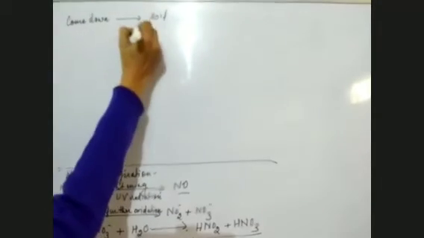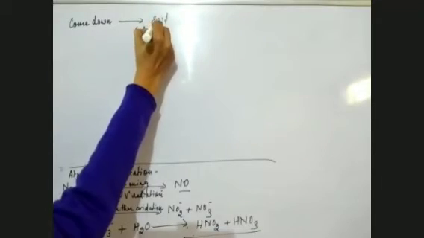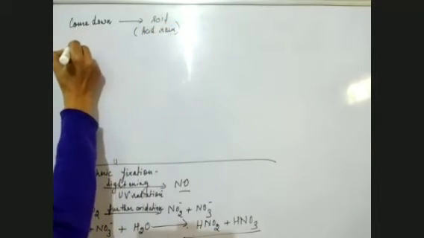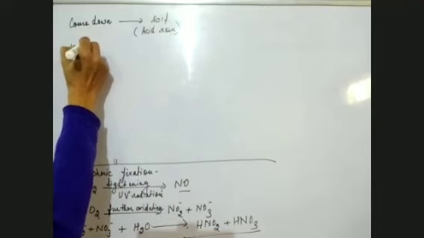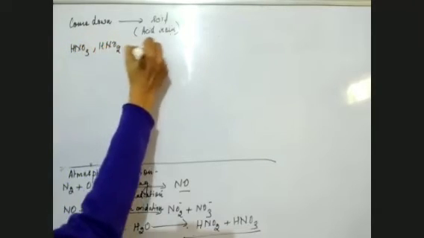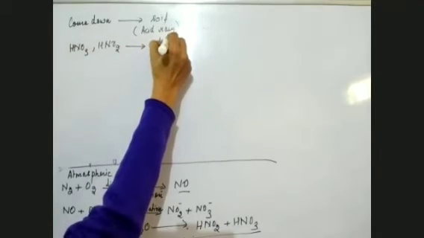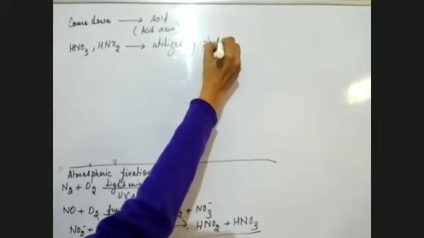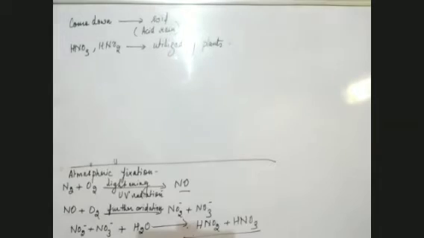When they fall and enter the soil in the form of acid rain, this HNO3 and HNO2 are utilized by the plants. That means the nitrogen part is utilized by the plants. So this is atmospheric fixation of nitrogen. This is how the nitrogen is fixed in the atmosphere.